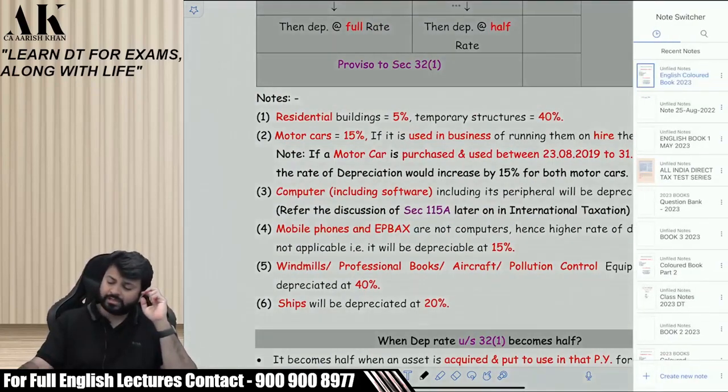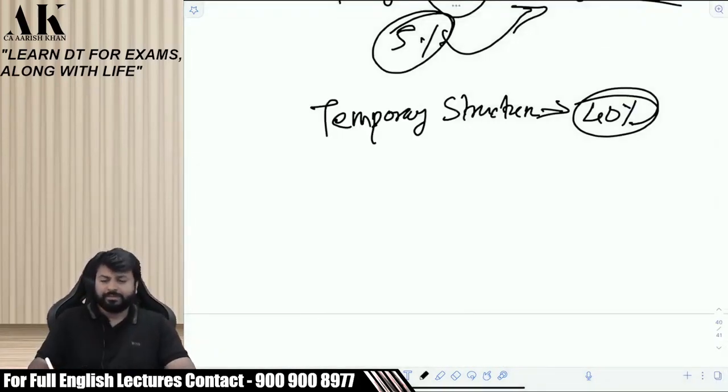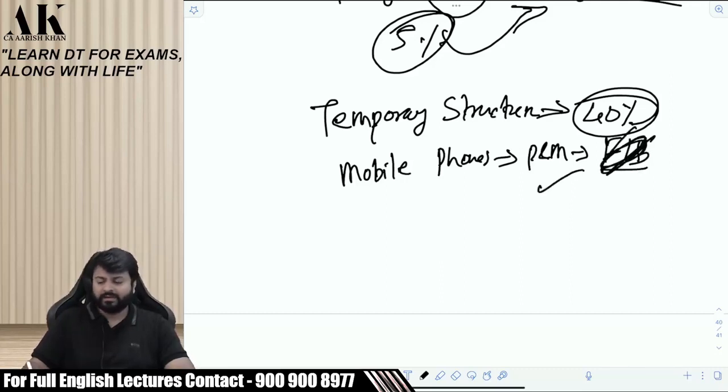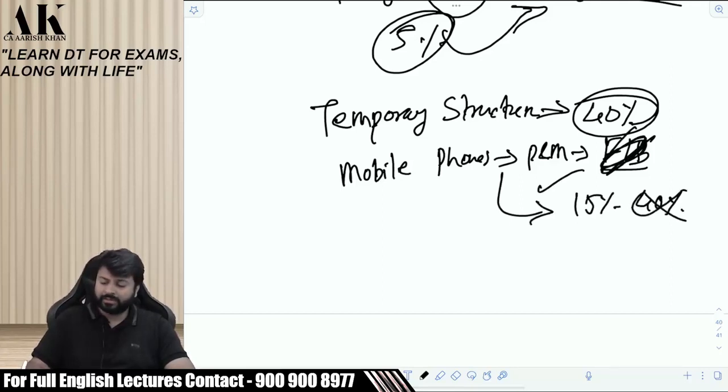One last thing I would like to say. Please pay attention. At what rate will mobile phones be depreciated? Mobile phone, a very important asset in today's time. Is it a plant and machinery? Is it furniture or building? It's a plant and machinery. At what rate will it depreciate? 15%. Don't take it as 40%, please.